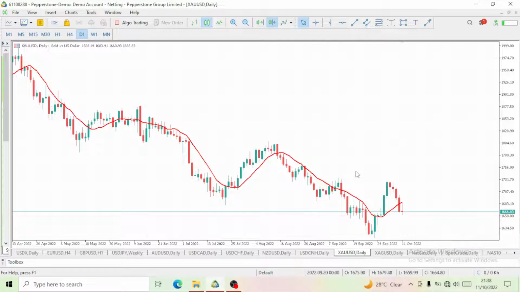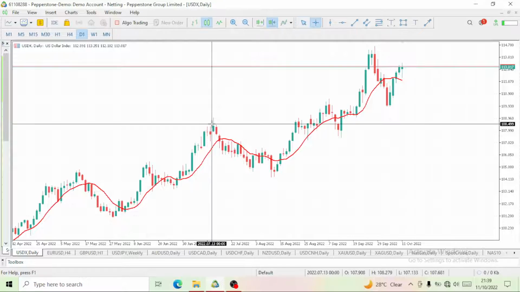So as the USD is rising, any pair we are trading against it will definitely drop. Once the USD is dropping, that is when we'll see a rise in gold.